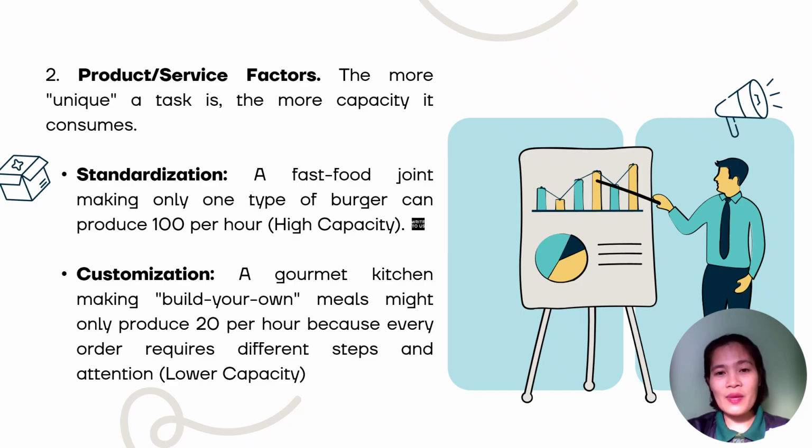Standardization or high capacity is when products are uniform. Efficiency is maximized. For instance, a fast food restaurant that only prepares a single type of burger can produce 100 units hourly. Now for customization or the lower capacity, personalized services or products require more time and focus. A gourmet kitchen, for example, offering build your own meals, might only manage 20 units per hour because each unique order demands specific, varied steps.